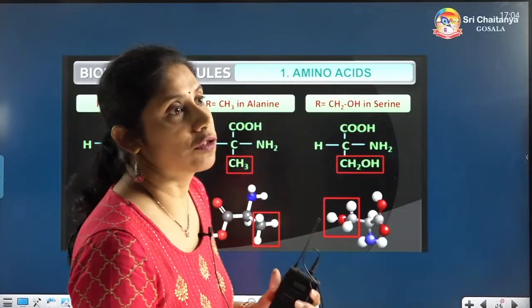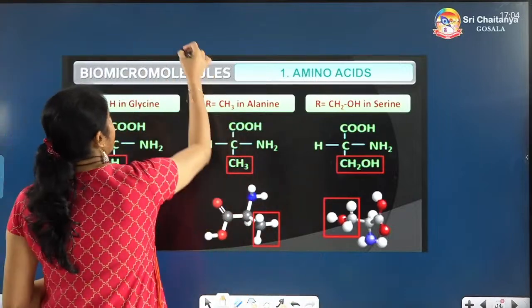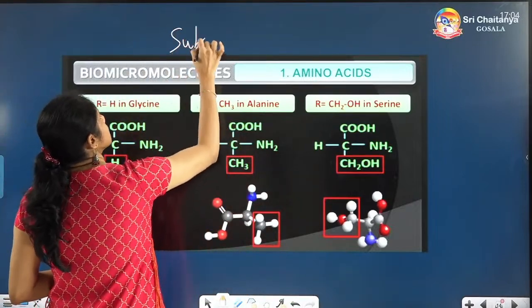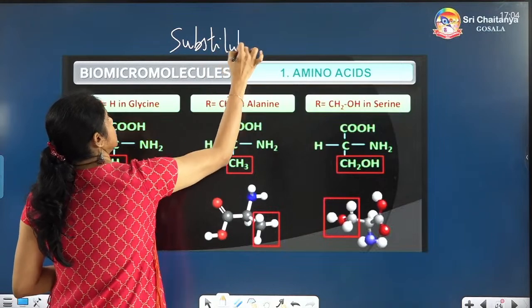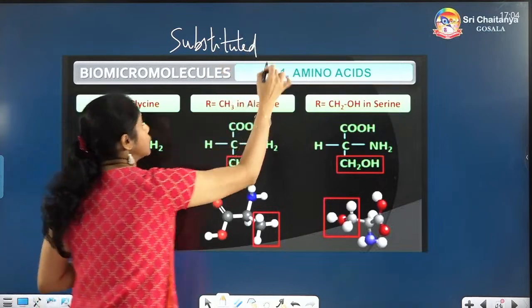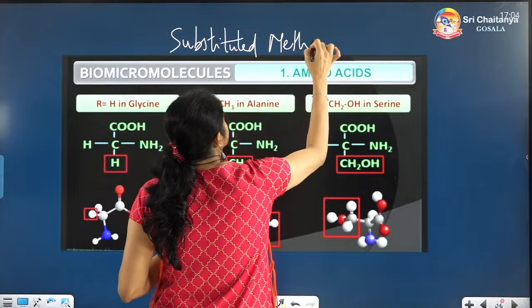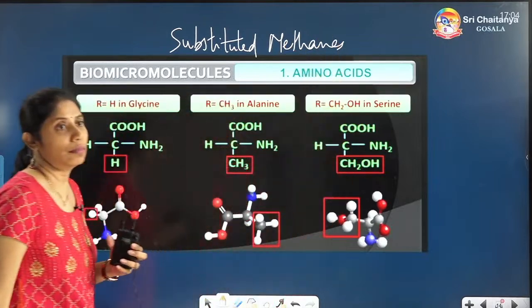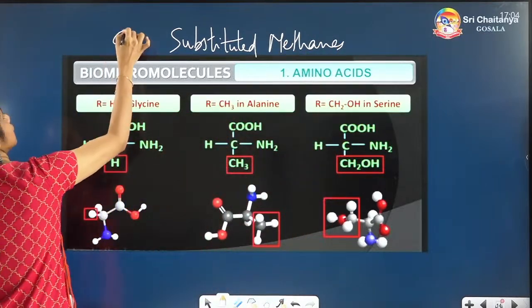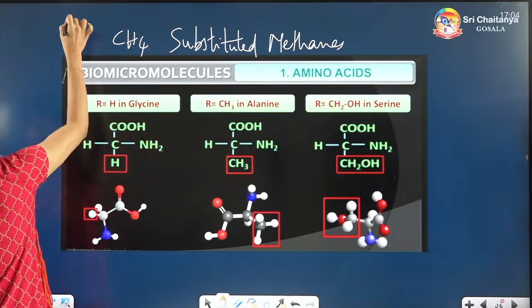Yeah, very good, CH4. So amino acids are called substituted methanes. Methane is nothing but CH4, where you will have it like this.